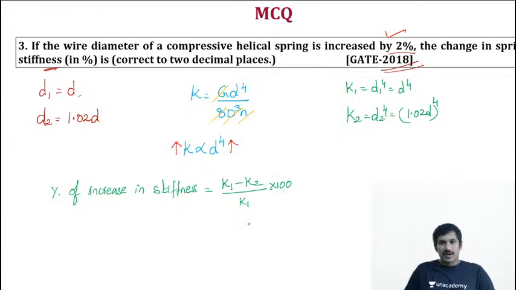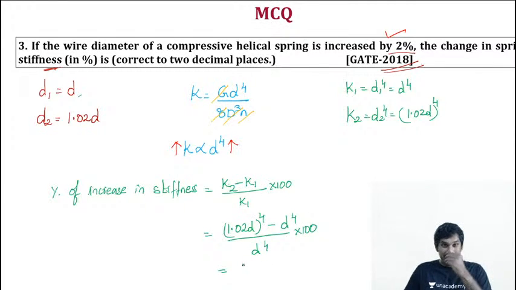Now you can have the values, that is K1 minus K2, but here the second value is larger, and because we need only the difference, we can rewrite it as K2 minus K1. So 1.02 D whole power of 4 minus D power of 4, divided by D power of 4, into 100, and finally the answer you will get is 8.243%.